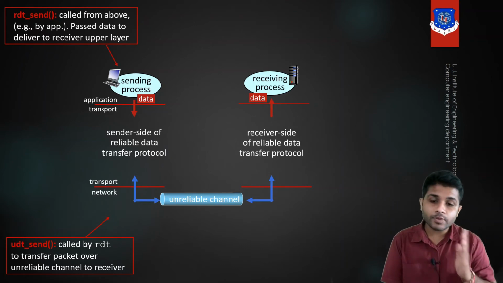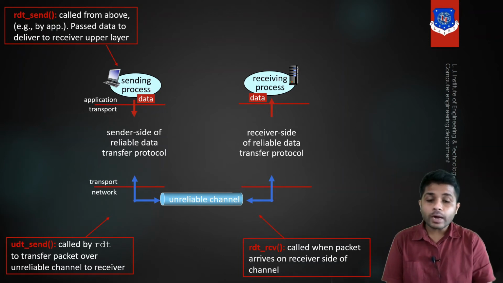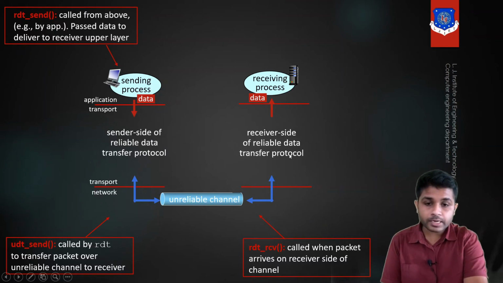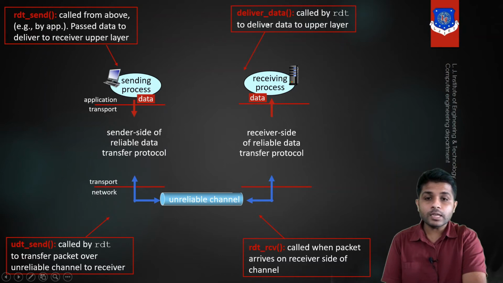Now let's see the functions at the receiver side. rdt_rcv: when this function is called by the transport layer, the packet will be received from the network layer to the transport layer. So packets present in the network layer will be transferred to the transport layer. Now when the packets are received by the transport layer, the packet has to be delivered to which layer? The application layer. So to deliver the packet to the application layer, it will call the function deliver_data. The data will be extracted and delivered to the application layer.